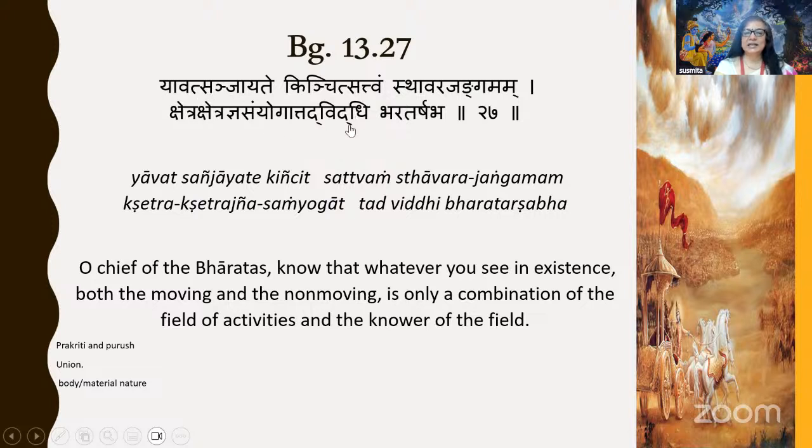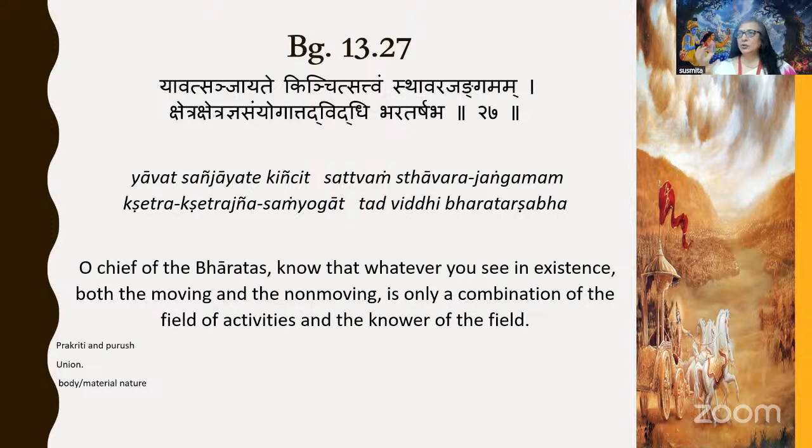Krishna says yavat is whatever, whenever. Sanjayate kinchit, whatever, is anything that is in existence. Sthavaram is non-moving, and Jangamam is moving. Anything which is non-moving and moving, which is in existence, how does it happen? It is because of Kshetra Kshetragya Sanyoga.